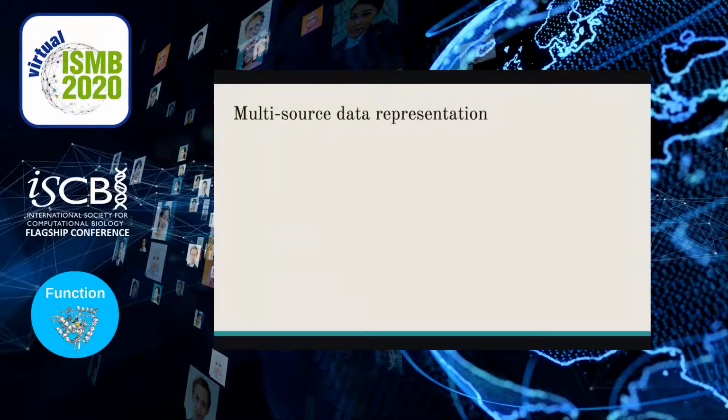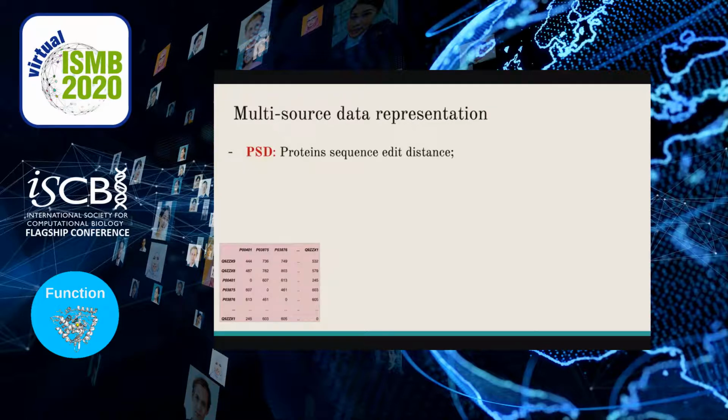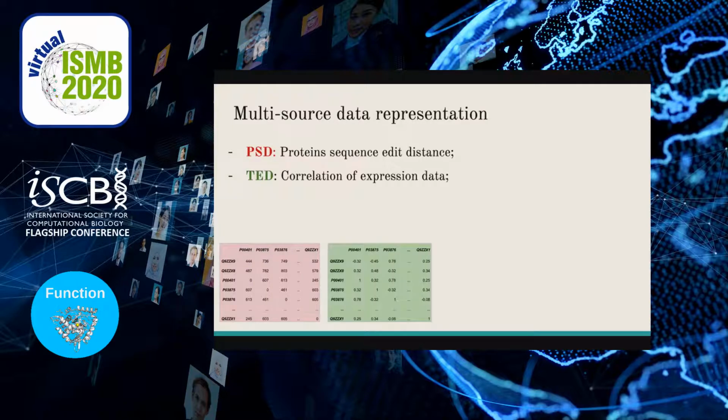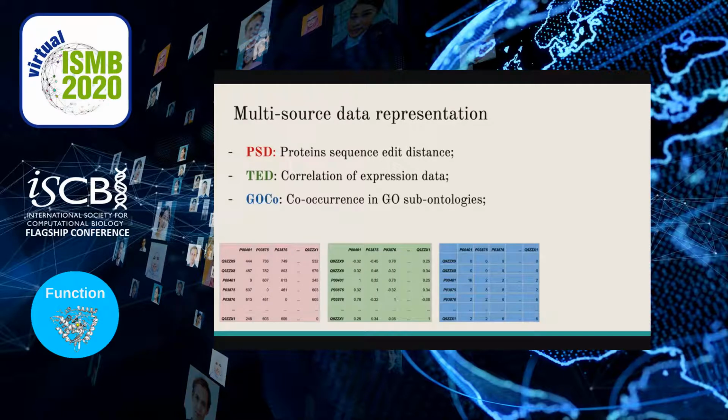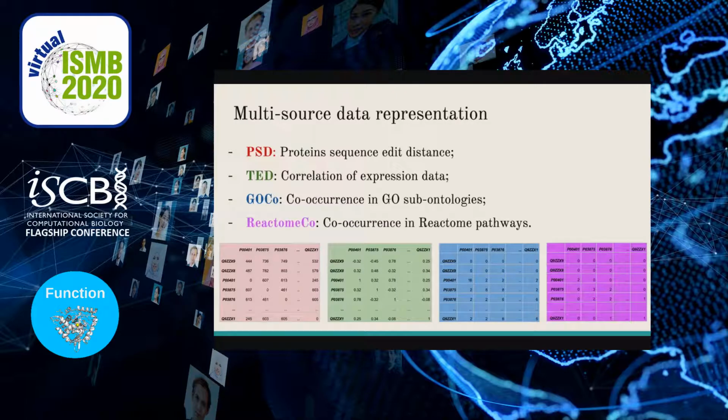For this work, we extracted protein data from 4 different sources. We used editing distance between protein sequences, correlation of expression data, and co-occurrence of protein annotations in gene ontology and in Reactome pathways. With this data, for each GO subontology, we obtained 4 association matrices relating all the target proteins with those that have annotation in the particular subontology.